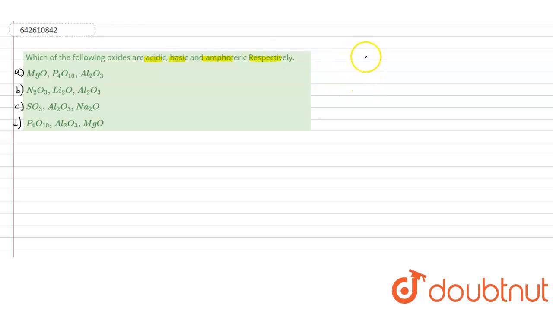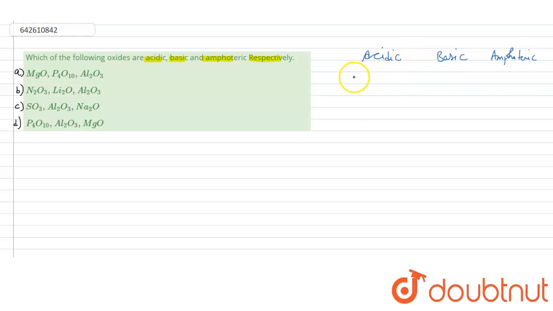First we have to arrange the acidic oxide, then basic. So this is acidic oxide. And then we have to arrange basic and then amphoteric. Amphoteric oxides are those oxides which have properties of both acidic and basic oxides.